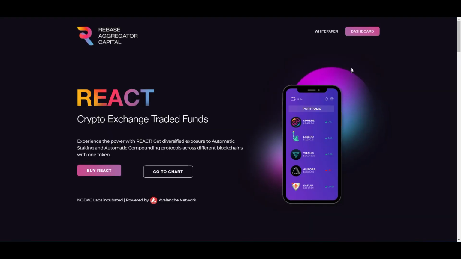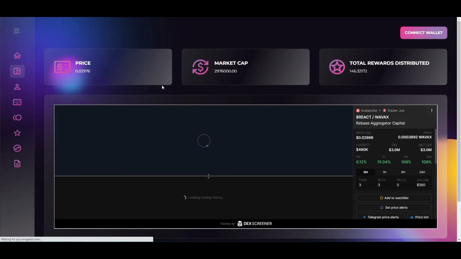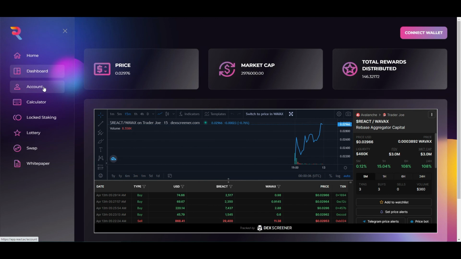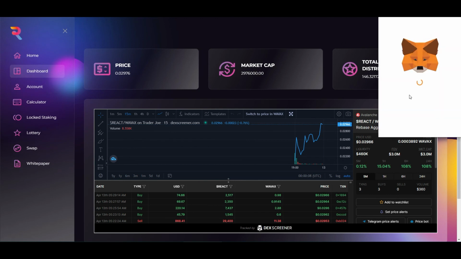Okay, so let's go over to our dashboard. This is their website. They are currently working on it as well because this project launched today. As you can see, the price is really going up and we bought over the top. That's fine. Let's connect our wallet.